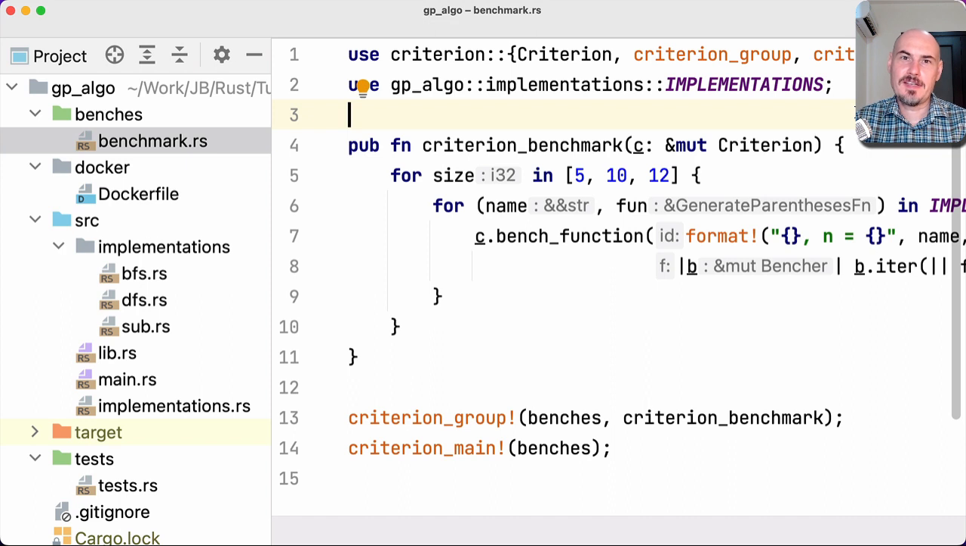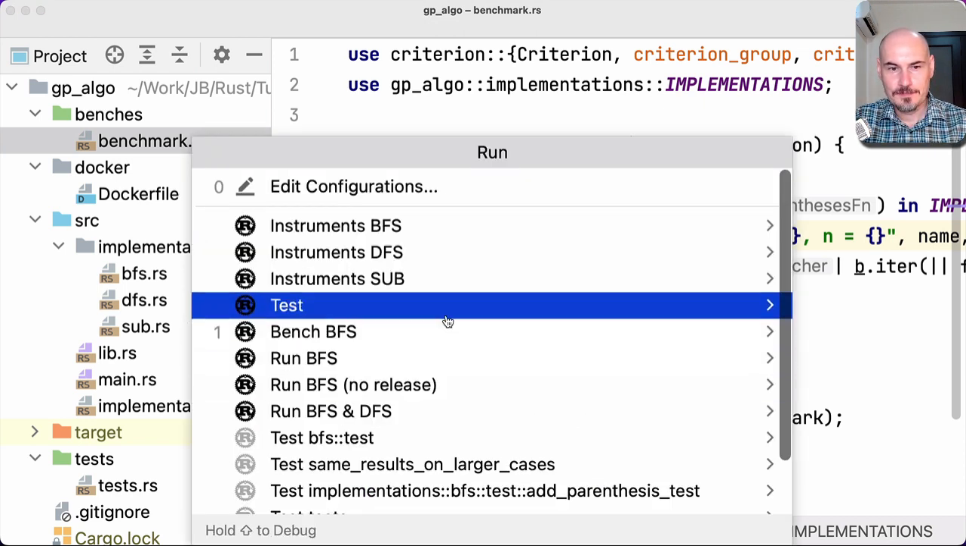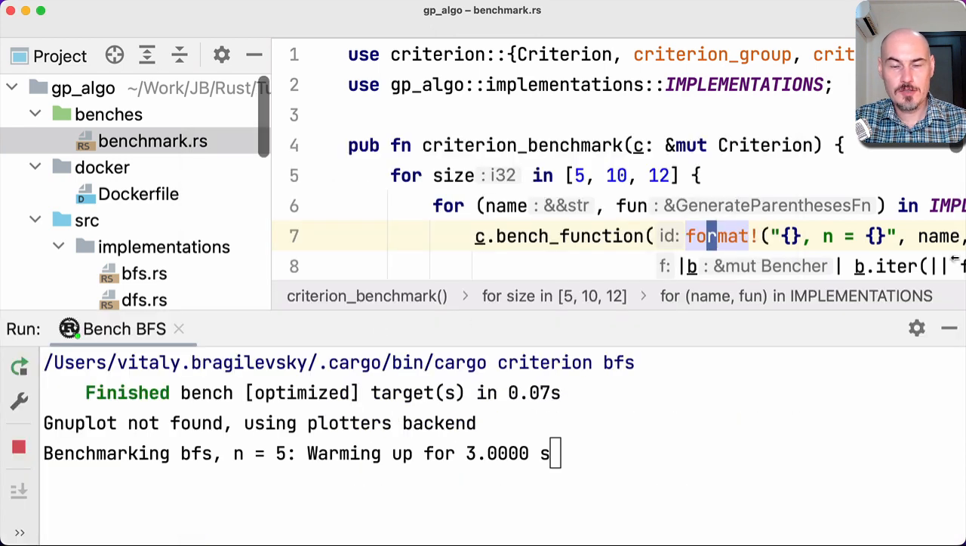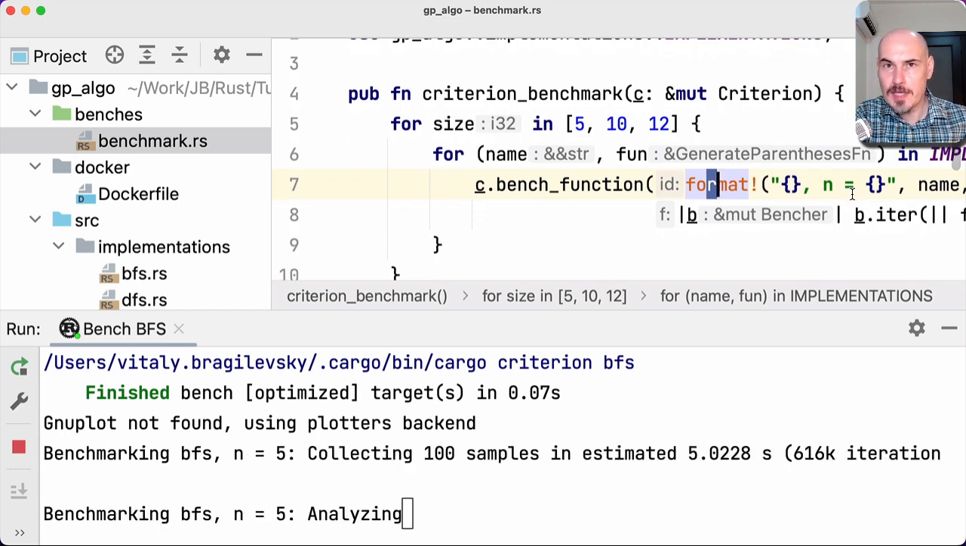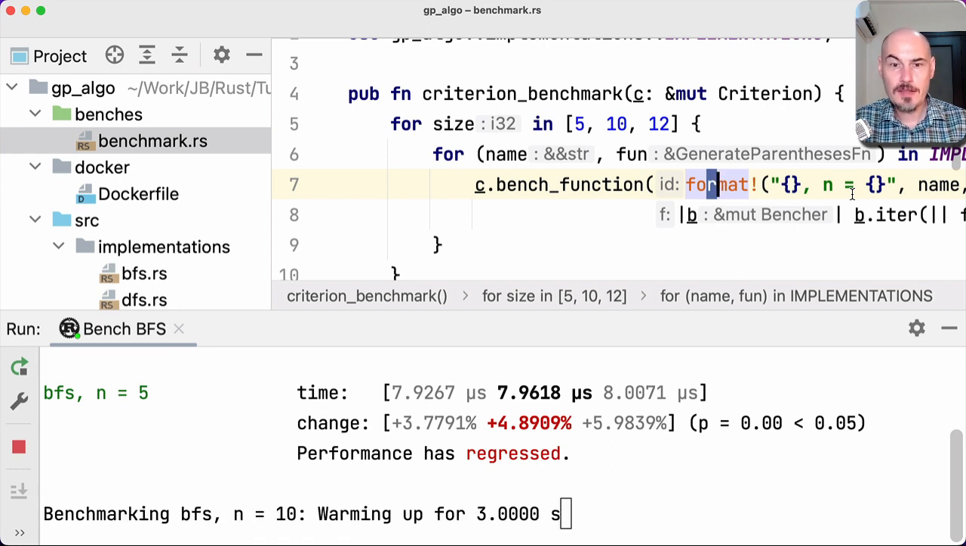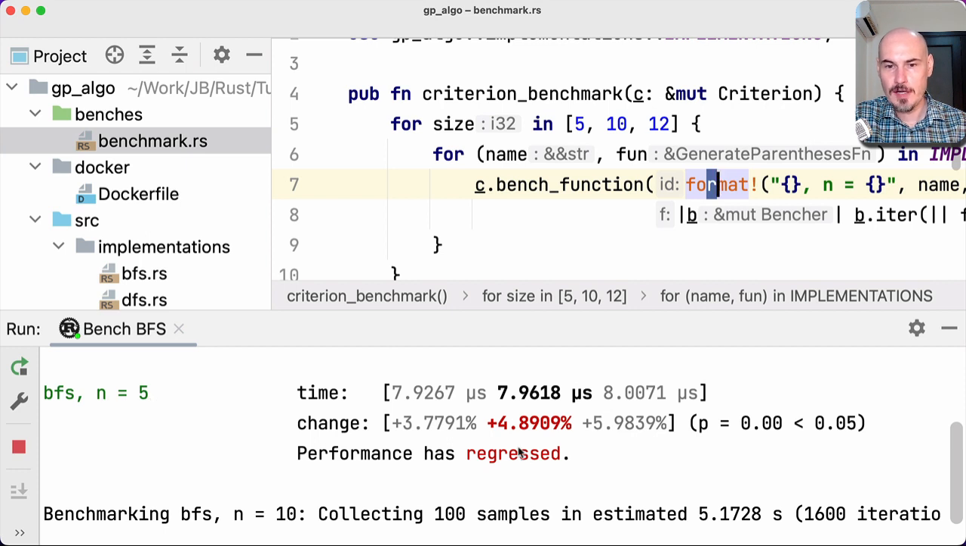And finally, benchmarking. Benchmarking takes a lot of time, so let me run it first and then I'll tell you something about that. Here is our benchmarking suite just for breadth first search. The idea is to check the running time for one particular function many times, like thousands of times, and then to compare results. For example, here we can see, well, BFS for n equals 5, performance has regressed a little bit. So we run it many times and then have this performance degradation.